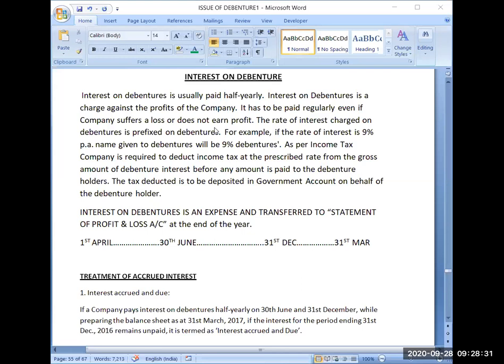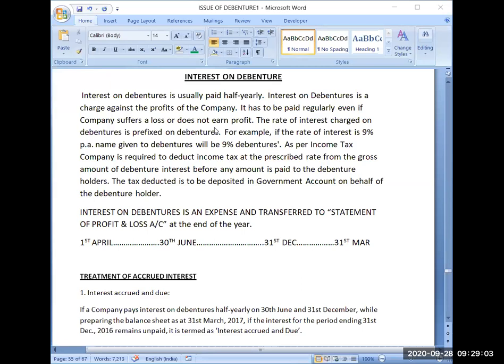As per income tax, the company is required to deduct income tax at the prescribed rate from the gross amount of debenture interest before any amount is paid to the debenture holders. As per the Income Tax Act, there is a legal compulsion that if you are giving someone any income, you have to deduct income tax on that income, and that tax which you have deducted from his income is to be deposited with the government on his behalf.